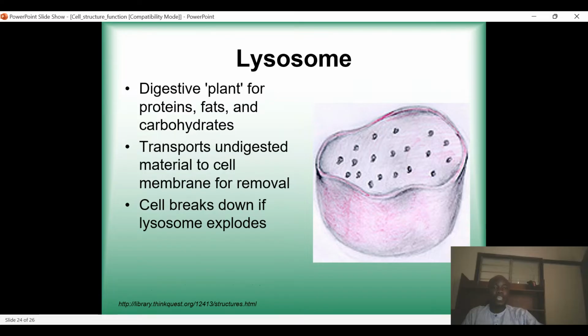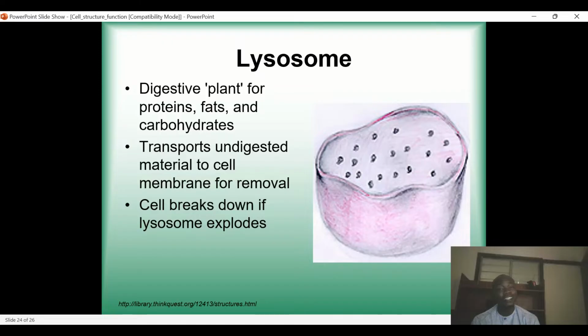So the lysosome is a digestive plant. When you say plant, it means it's not the normal plant that you know. It's like a pipeline, a region where digestion is usually taking place. But the digestion here is not only for proteins, fat, and carbohydrates. It also digests so many substances.